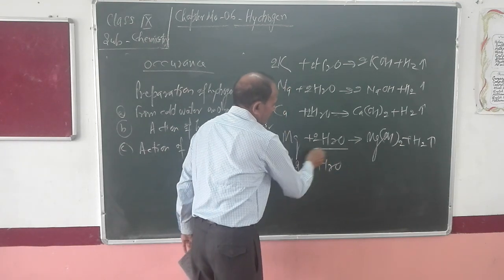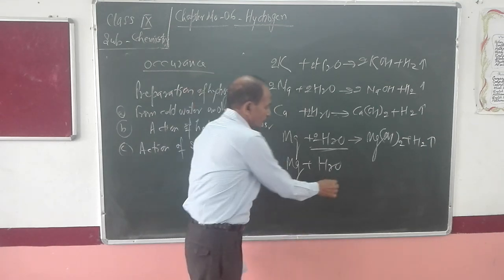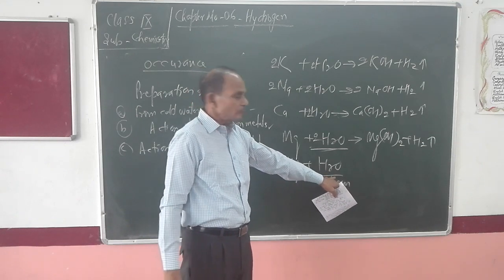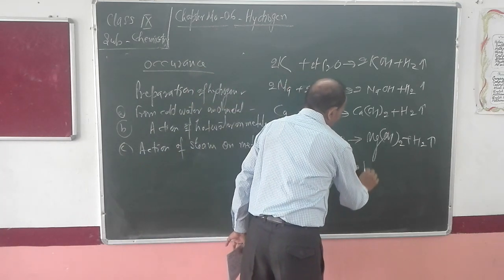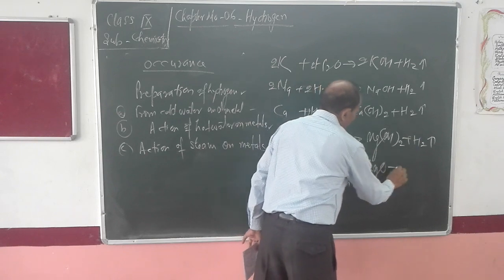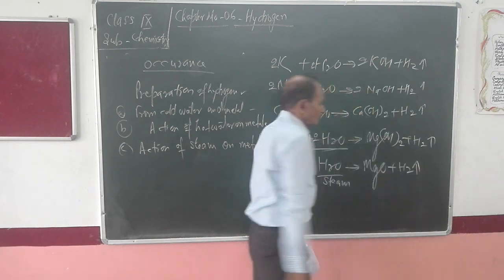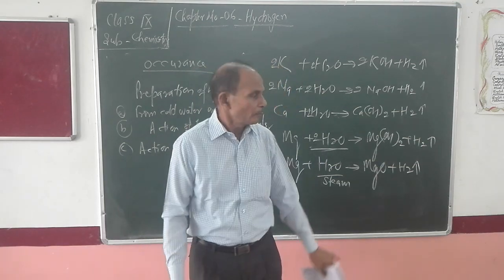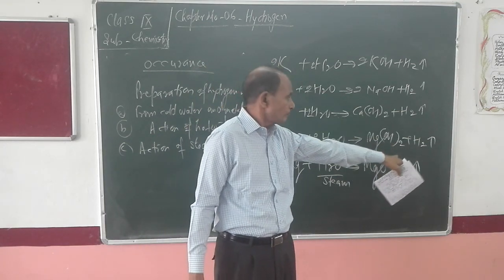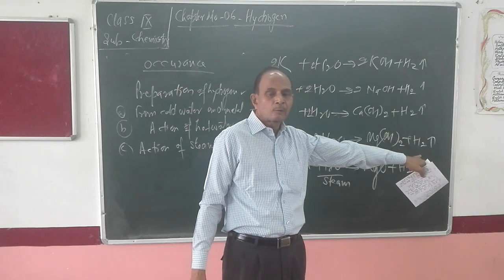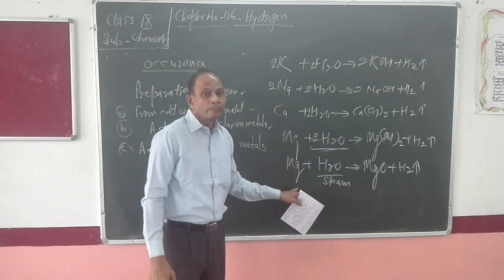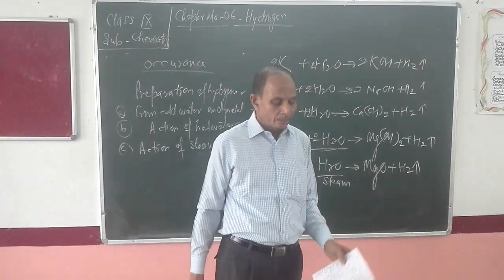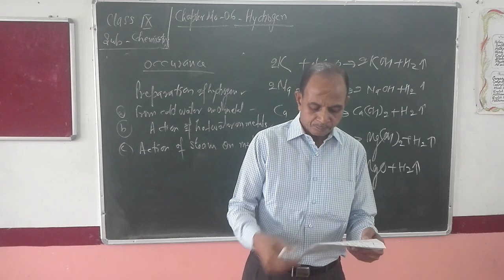Here you see this one is in boiled condition, that is hot water. Here this one is in steam. When magnesium is brought in contact with steam, it forms magnesium oxide, and hydrogen gas is produced. So you have seen magnesium reacts with hot water, giving rise to its hydroxide along with the production of hydrogen, as well as magnesium also reacts with steam, giving rise to magnesium oxide along with the production of hydrogen gas.